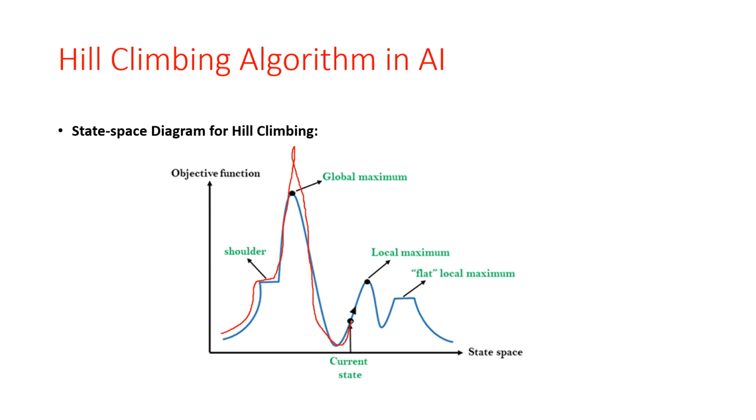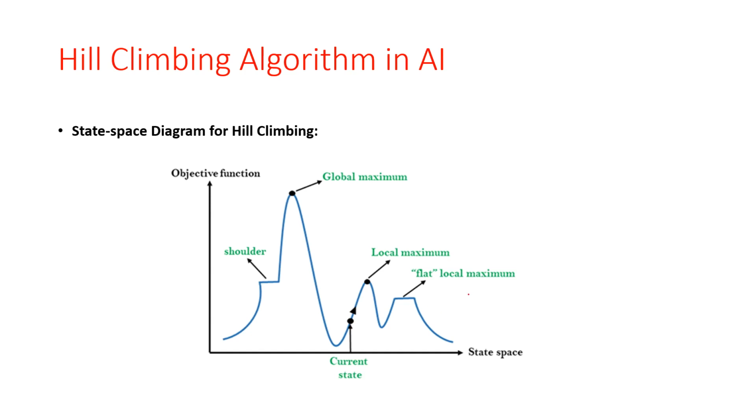So this is our current state. It is a state in the landscape diagram where the agent is currently present. Our agent is currently present in this position. The agent starts moving from this position, then shoulder, then the global maxima, and then the current state. So here our agent will be present.